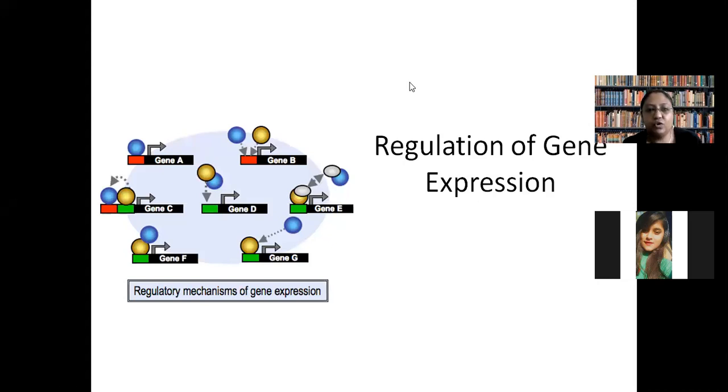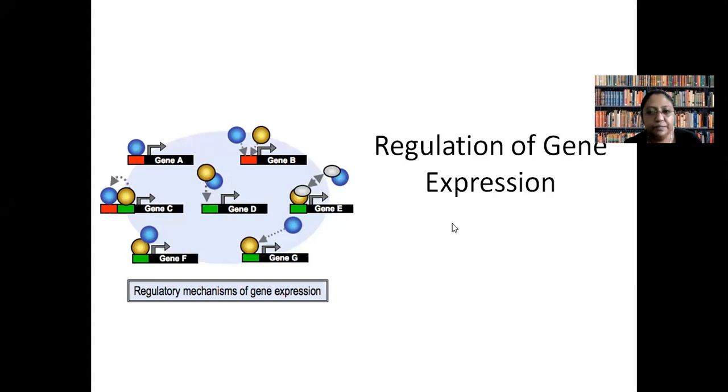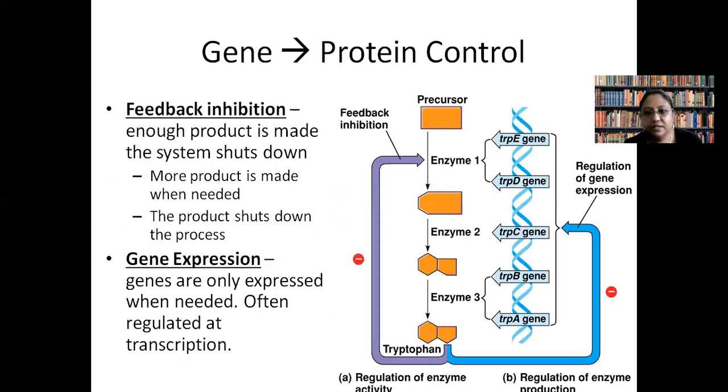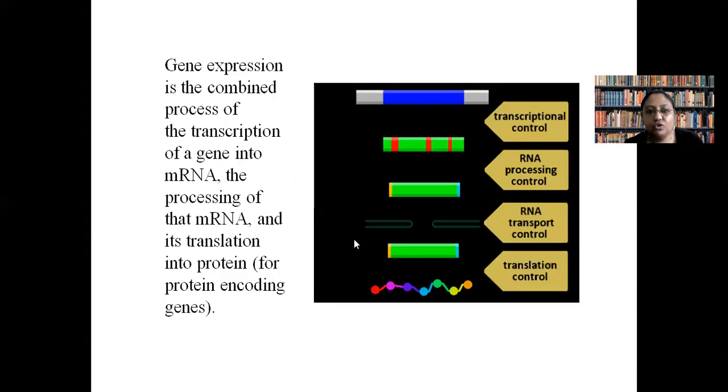We started talking about regulation of gene expression in our last lecture, and we completed a few parts. For example, we talked about feedback inhibition of gene expression and the levels at which gene expression can be controlled.